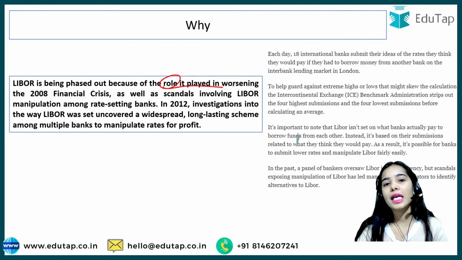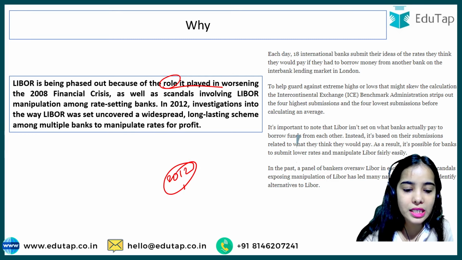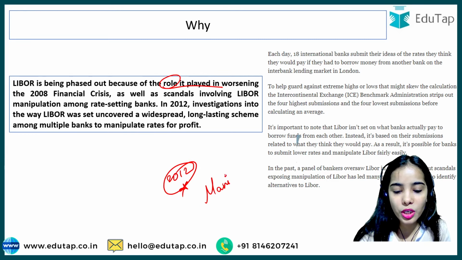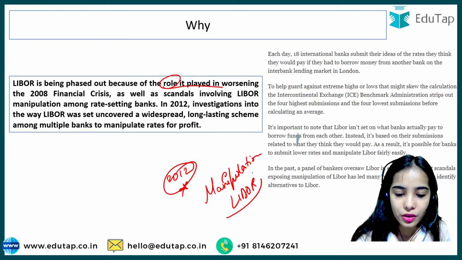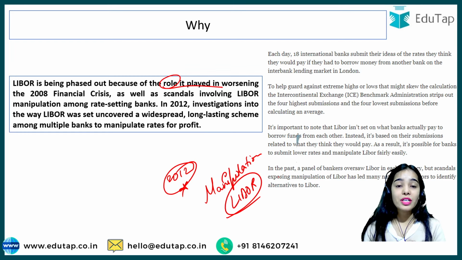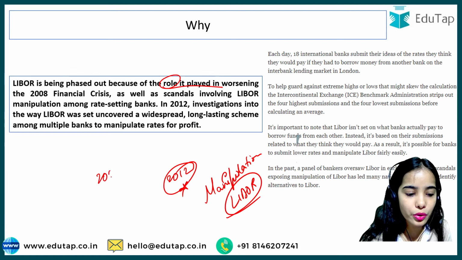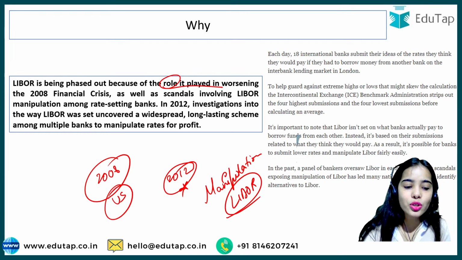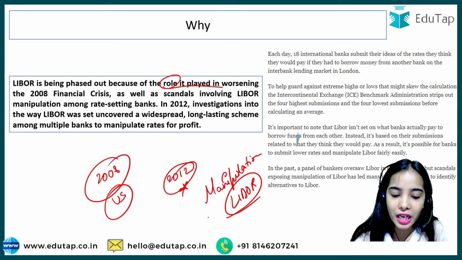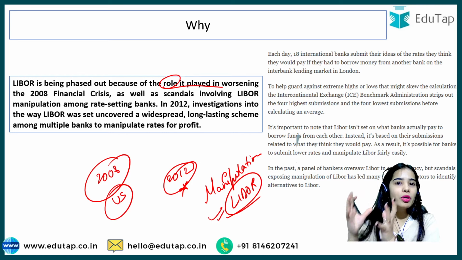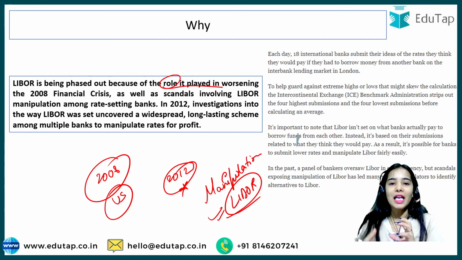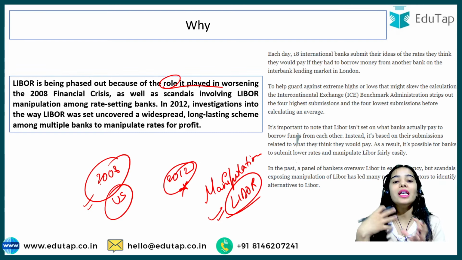2008 financial crisis also. So in 2012, the investigation that took place told about the manipulation that was done on Libor. In the 2012 investigation, the world also came to know that the subprime loans, the 2008 crisis of the US, actually had a big role played by the manipulation of the Libor. So the 18 global banks, the international banks, were manipulating the Libor for their own profits, and that's why the 2008 crisis actually worsened.